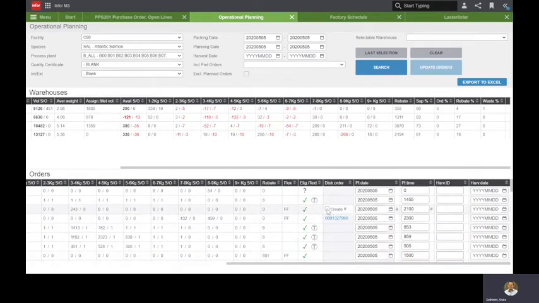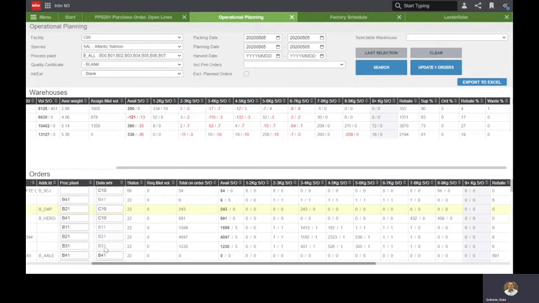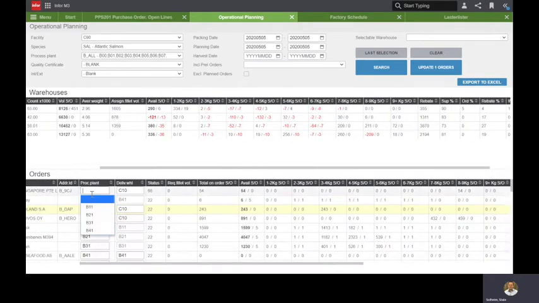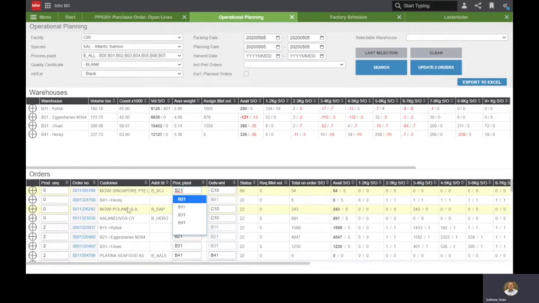And then when you change the line, it will light up and it will be yellow, indicating that you have made a change. And the button up here says that you can now update one order. But you can change more orders if you want to. I can assign this one to a packing station. So then this lights up as yellow. And now I have 2 orders to update. And you can work like this and keep on working until you're finished, and then update everything in one operation.